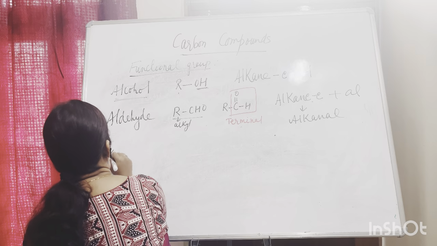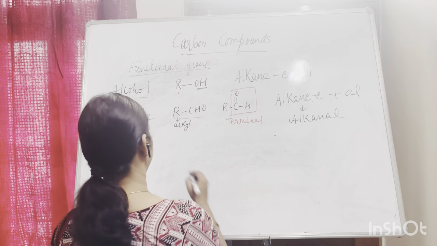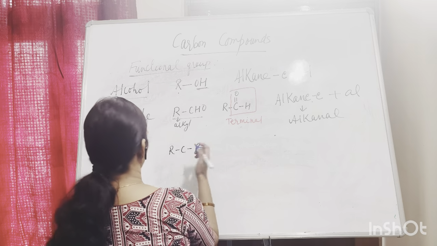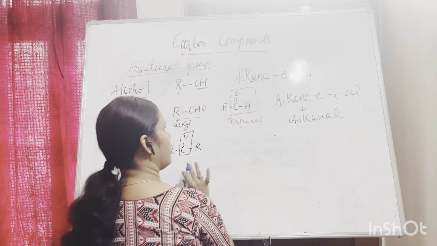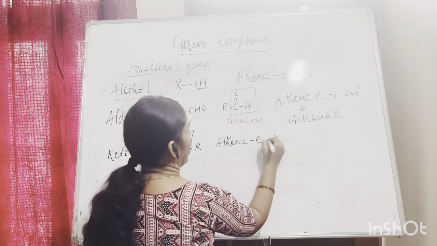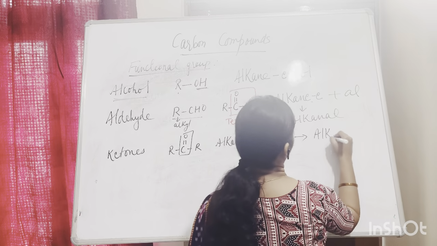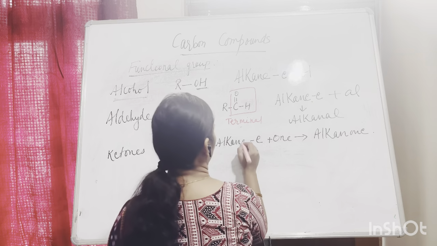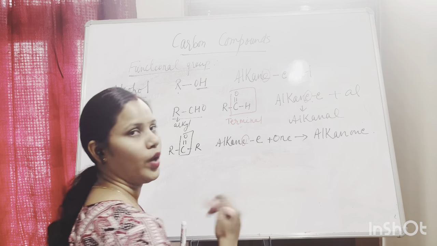Next we have is ketones. Now ketone always in the center. R, C, R. This R alkyl group can be same or it can be different. This is your functional group. Okay, ketone. Always in the center. Naming: alkane minus E. Remove this E and add O-N-E. That is alkanone. You have to remove the E and add O-N-E, alkanone.